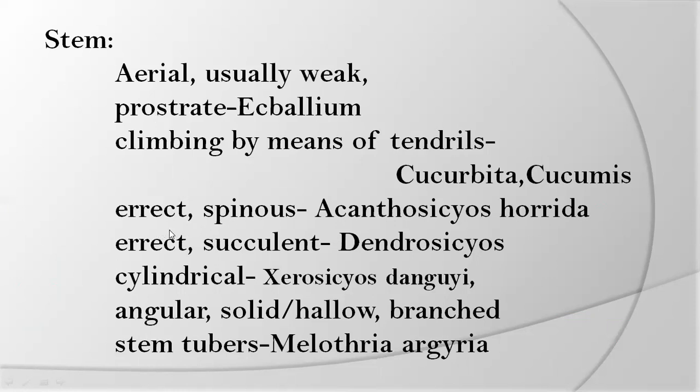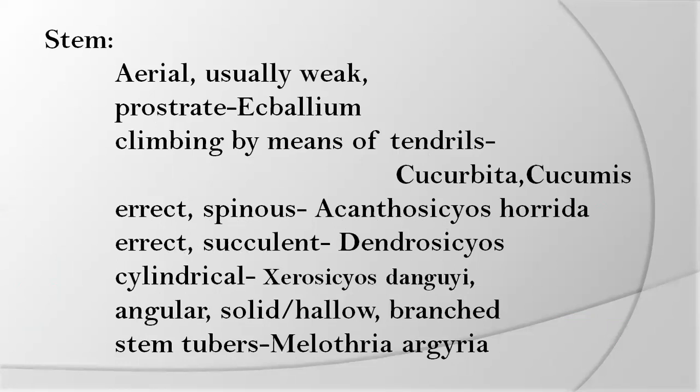In Acanthosicyos horrida the stem is erect and spinous, erect and succulent in Dendrosicyos, cylindrical in Xerosicyos, angular, solid or hollow, branched, with stem tubers in Melothria.